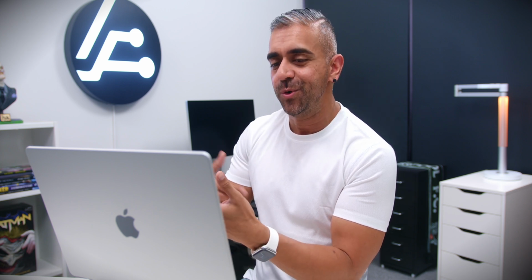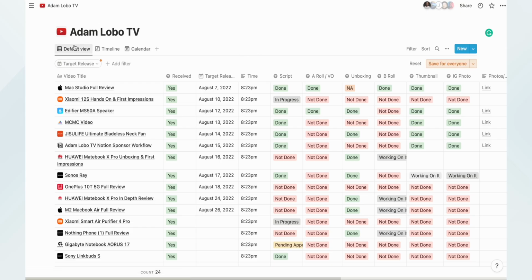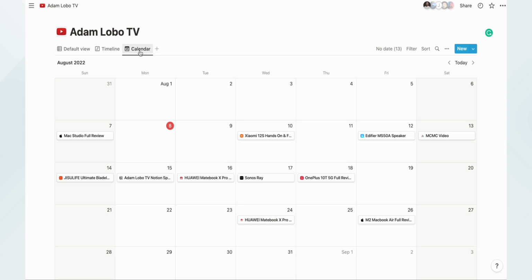It is not necessary, but I like it because it syncs very well, as I mentioned, with your smartphone. So it's nice that when you go through your smartphone, you have that tiny little logo. It gives a nice visual representation of the overall Notion workflow that you have. So yeah. Now going over on top, there are different views for you to choose from other than the default view, but I like the calendar view because from here you can see overall what my releases are coming in the week's time.